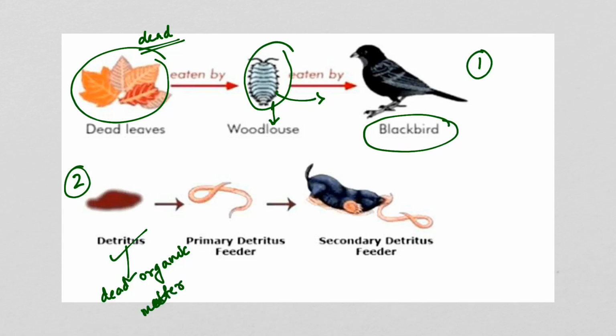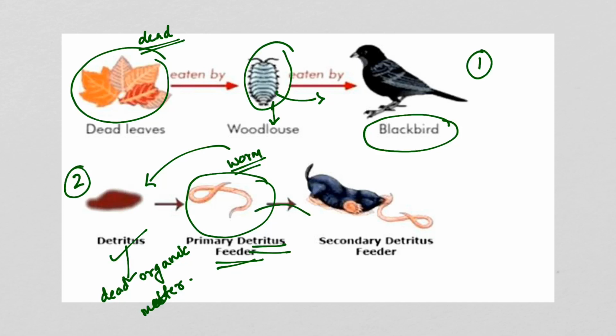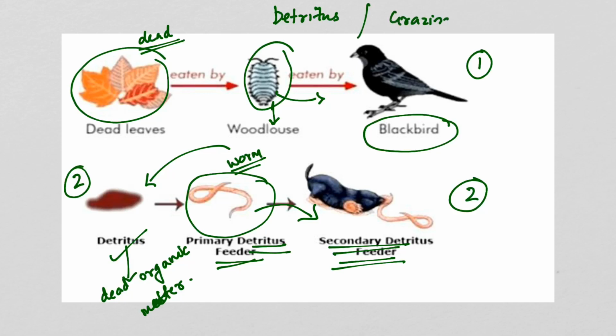So this dead organic matter is taken up by a primary detritus feeder. This is a kind of worm, which will decompose this dead organic matter. Then it is eaten up by a secondary detritus feeder. So these are two examples of a detritus food chain. Now the basic difference between the detritus food chain and the grazing food chain is that the grazing food chain begins with plants or primary producers, whereas the detritus food chain begins with dead organic matter. So these are the differences.